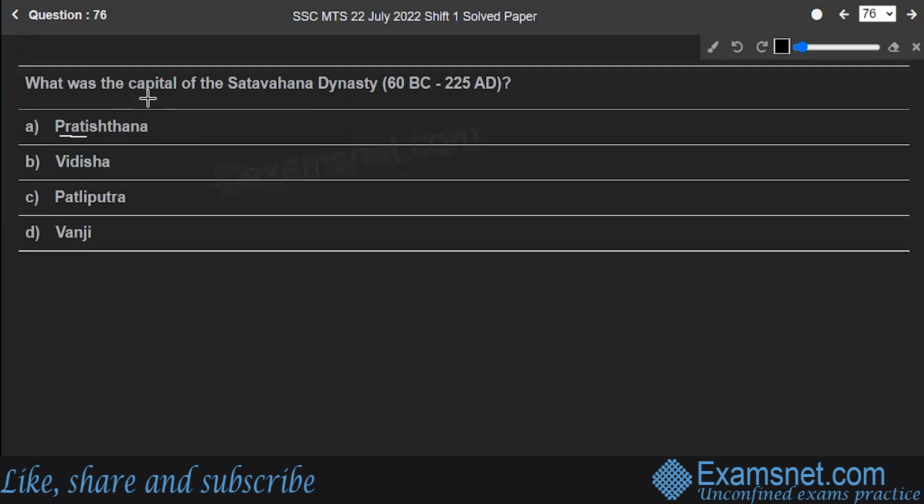There are two capitals of the Satavahanas. One of the capitals is situated on the banks of the Krishna River in Guntur district of Andhra Pradesh. And the other capital is located on the banks of the Godavari River in Maharashtra.